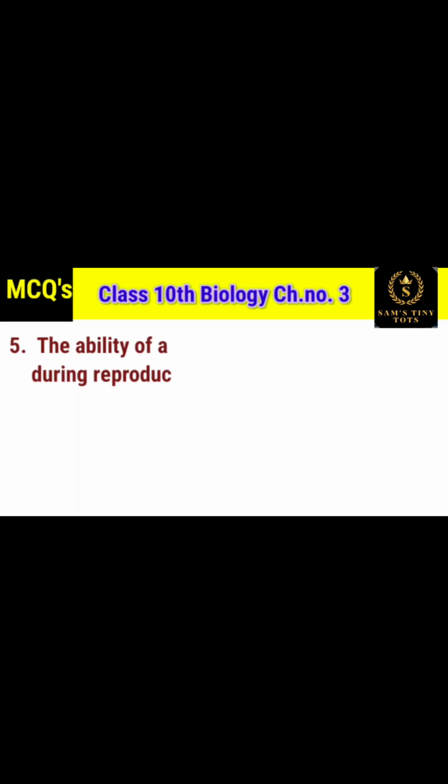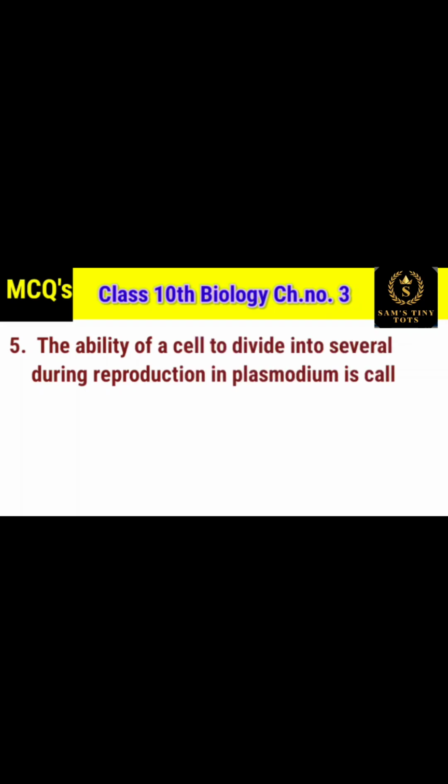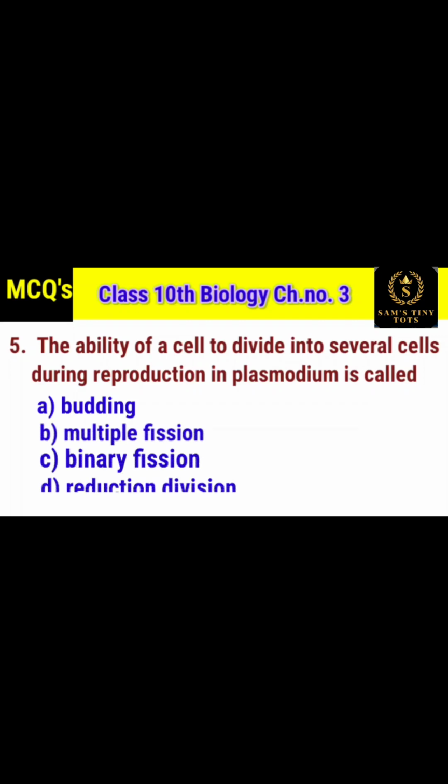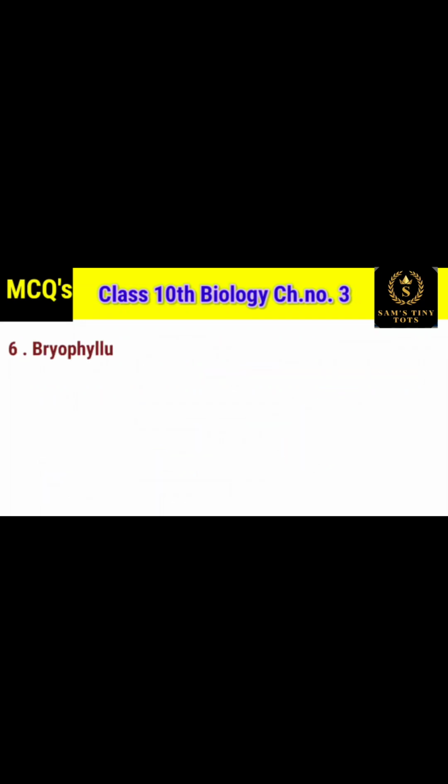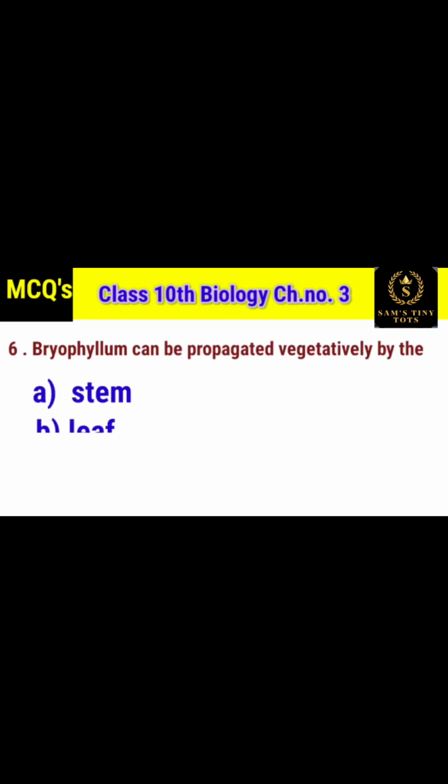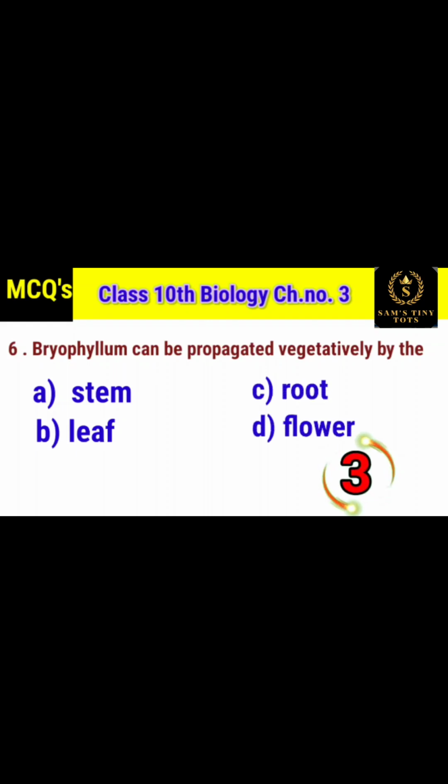5. The ability of a cell to divide into several cells during reproduction in plasmodium is called option A budding, option B multiple fission, option C binary fission and option D reduction division. And the correct option is multiple fission. 6. Bryophyllum can be propagated vegetatively by the option A stem, option B leaf, option C root and option D flower. And the correct option is option B leaf.